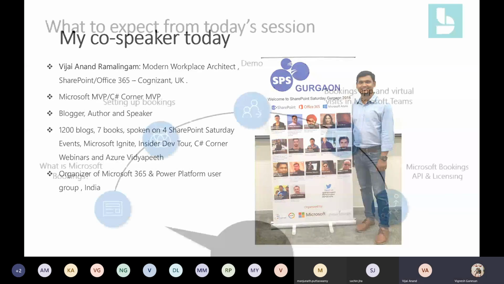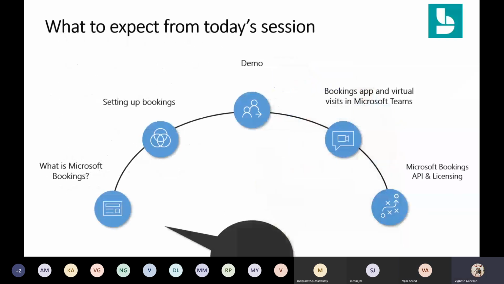Okay, so what do we have today for you? So this is our agenda today. We'll begin by talking about what is Microsoft Bookings. I'm pretty sure most of you folks who have joined the session today might at least have a basic amount of understanding of what Bookings is all about. If not, no problem. We are gonna make sure that you folks understand this application end to end.